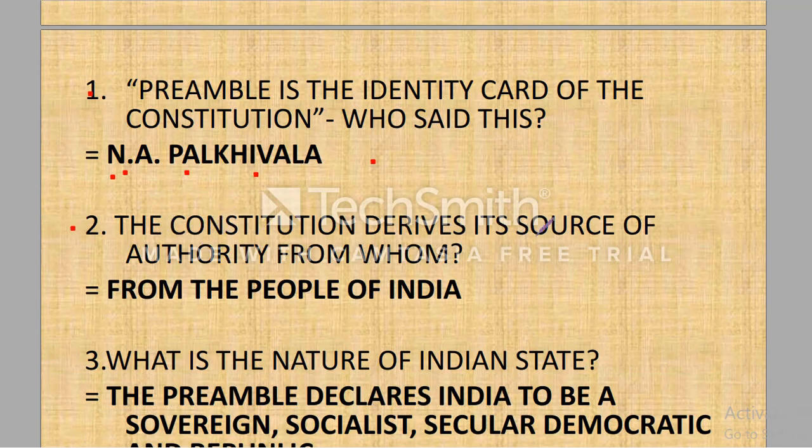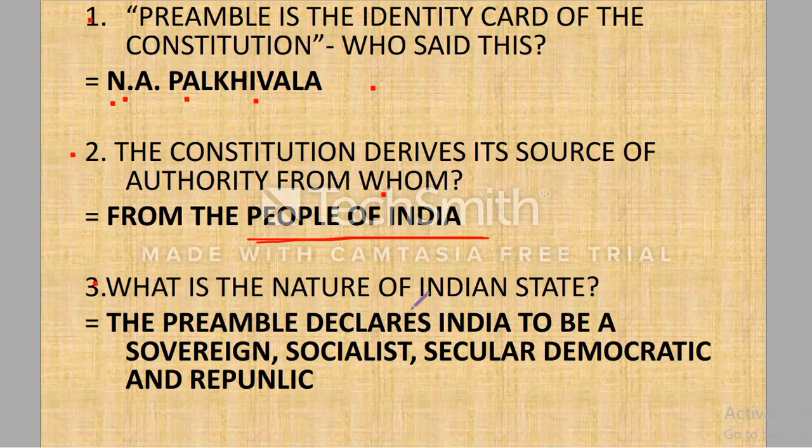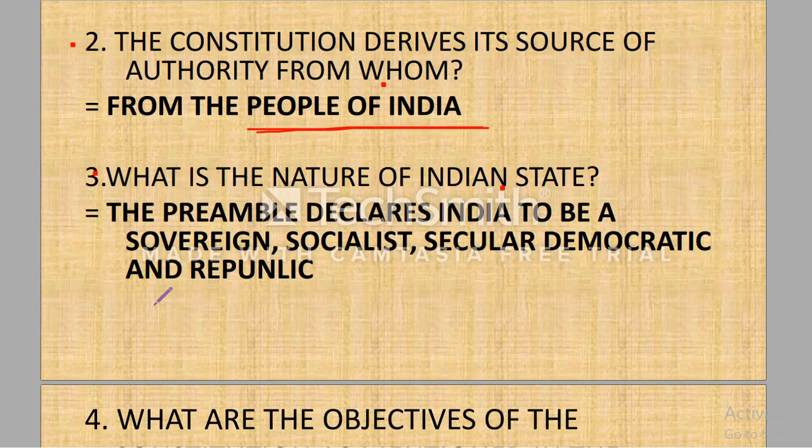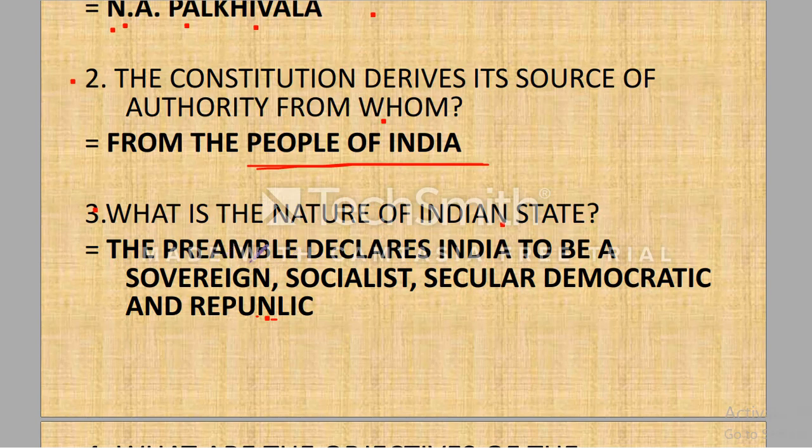Next question. The Constitution derives its source of authority from whom? The Constitution derives its source of authority from the people of India. Next question. What is the nature of Indian state? The nature of Indian state is sovereign, socialist, secular, democratic republic. It should be republic, there is a spelling mistake here. The nature of the Indian state is sovereign, socialist, secular, democratic republic as mentioned in the preamble.